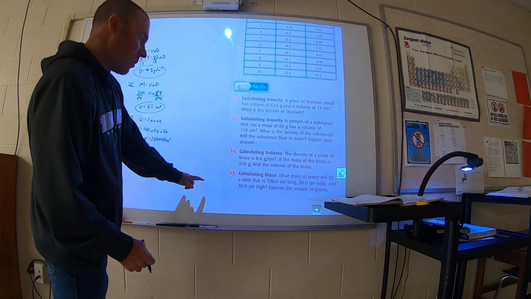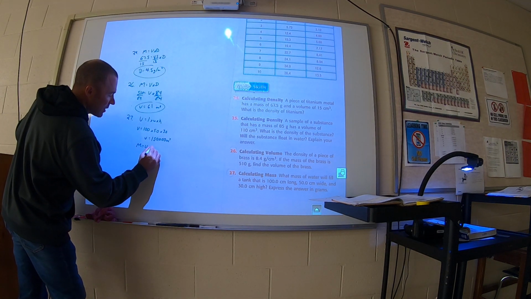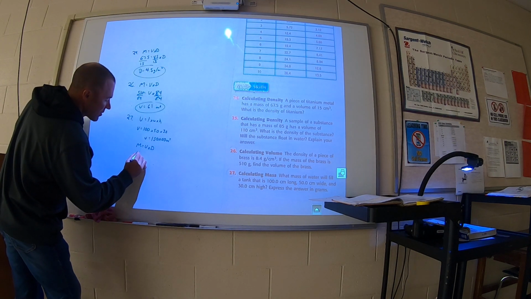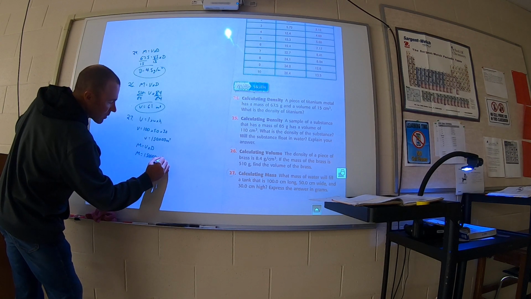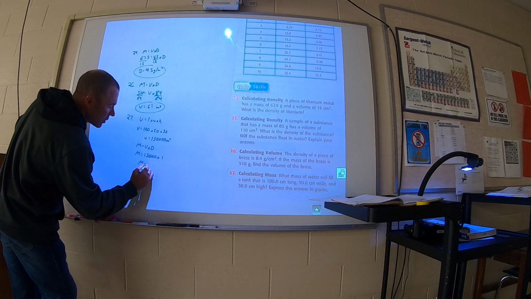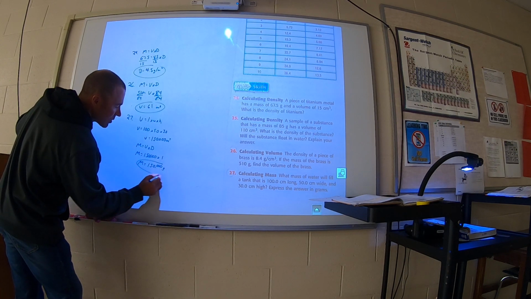And then we want to know what the mass of water is. So we're going to use this equation. m is equal to v times d. We know what the volume is. So m is equal to 150,000. The density of water is 1. So you get a mass of 150,000 grams as well.